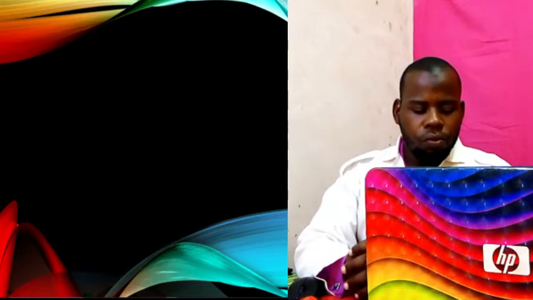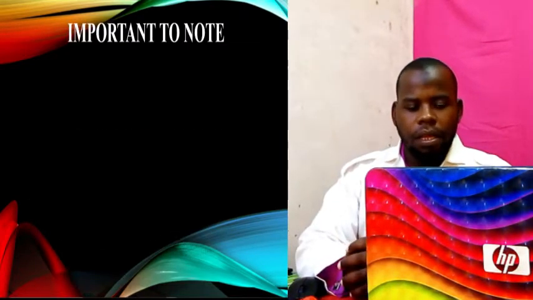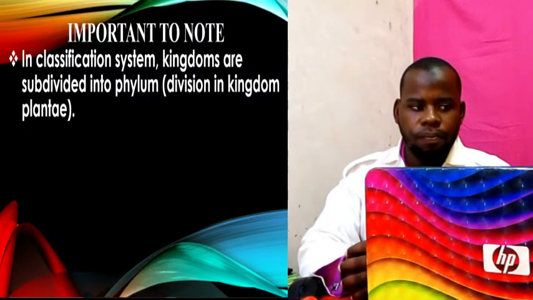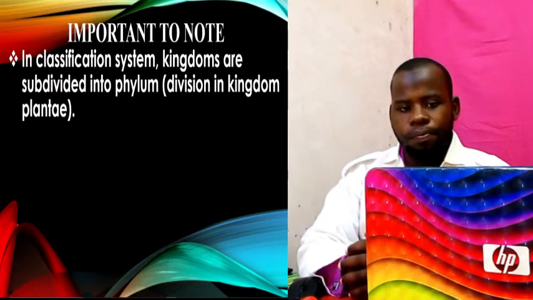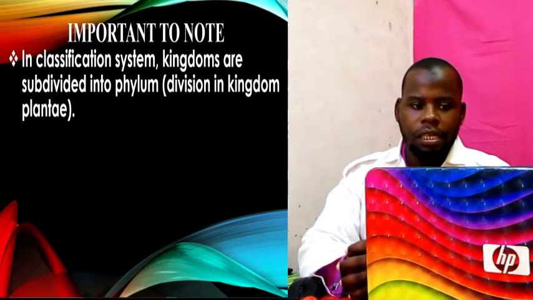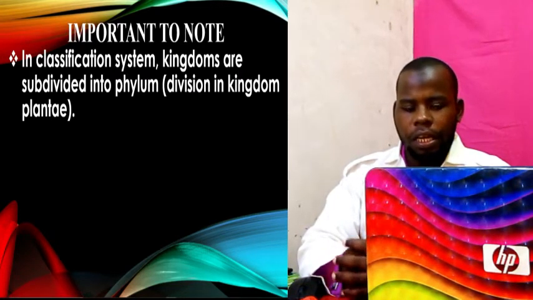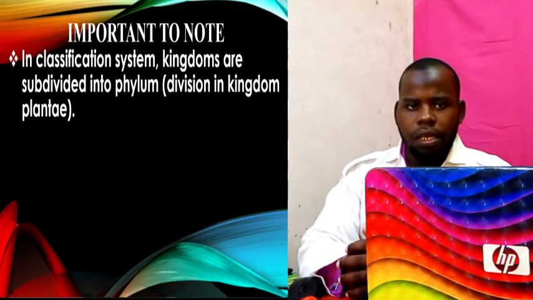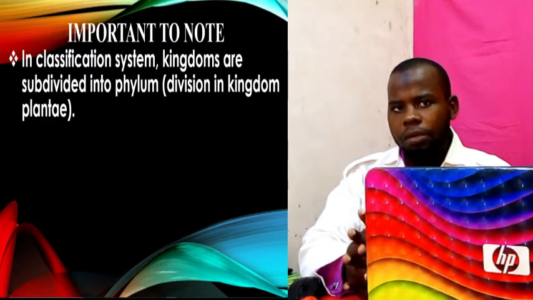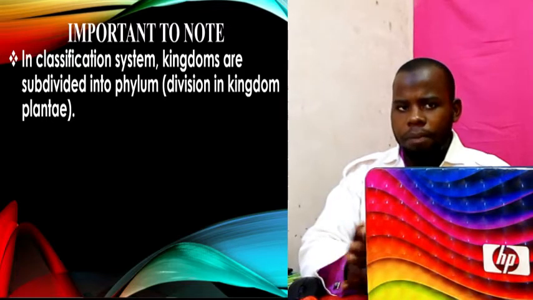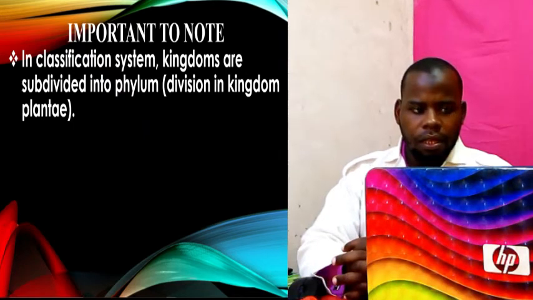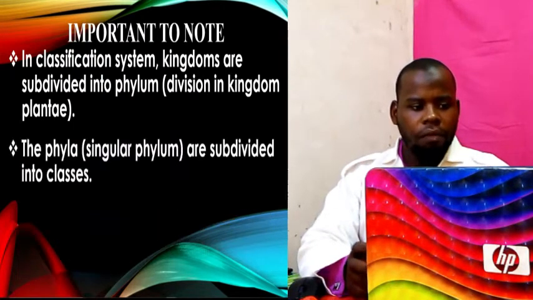When we go directly to another part, it is important to note the following about the groups as a student in order to understand this lesson. In the classification system, kingdoms are subdivided into phylum, or division in kingdom Plantae. In kingdom Animalia we use phylum, but in other small organisms like fungi and plantae, we use division. We can't use phylum. That is important to note.